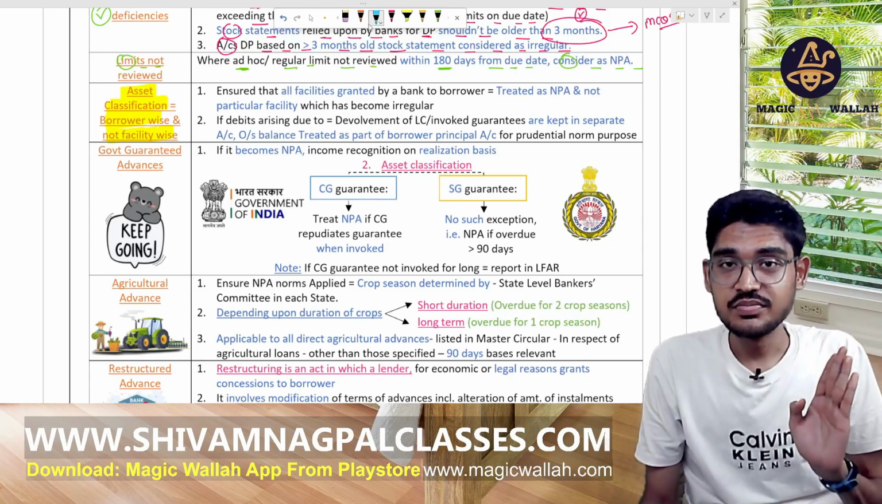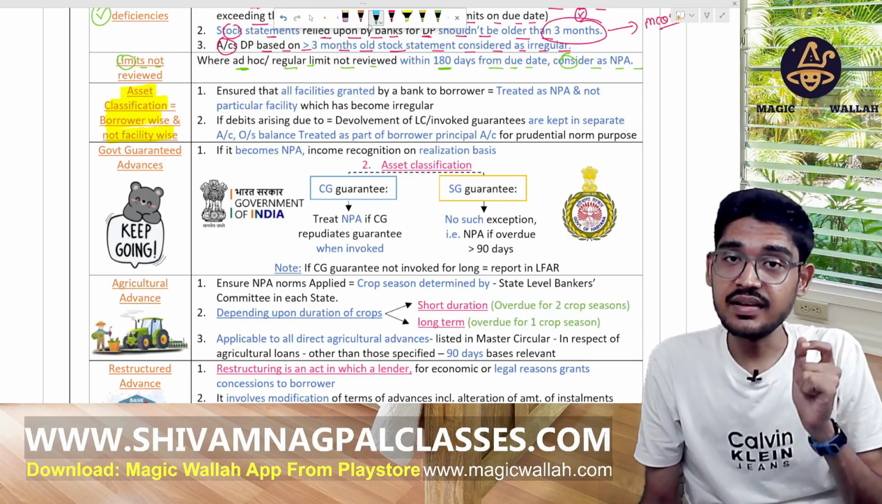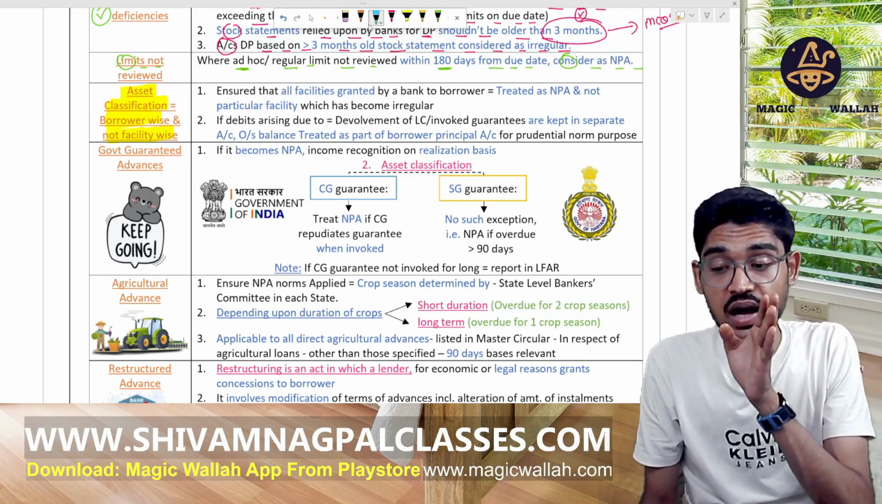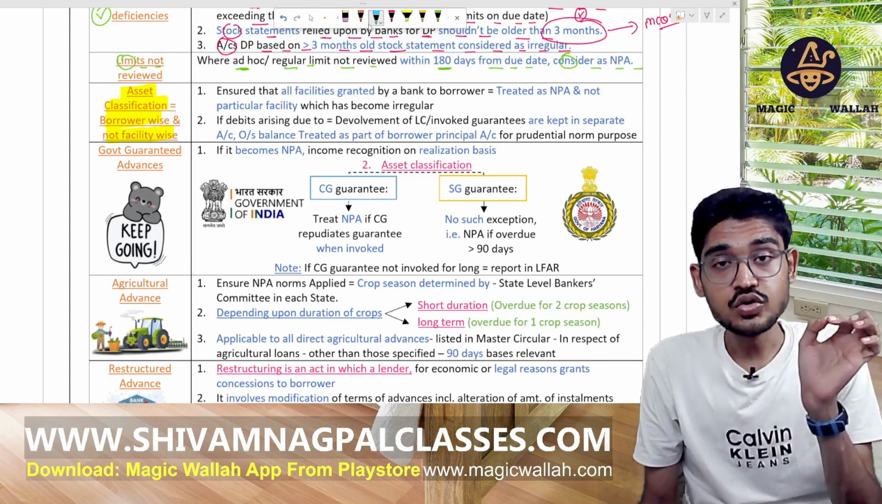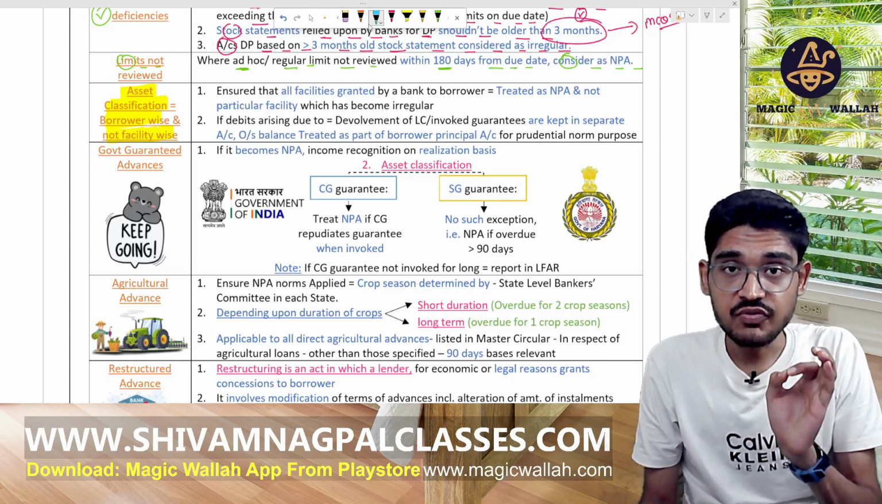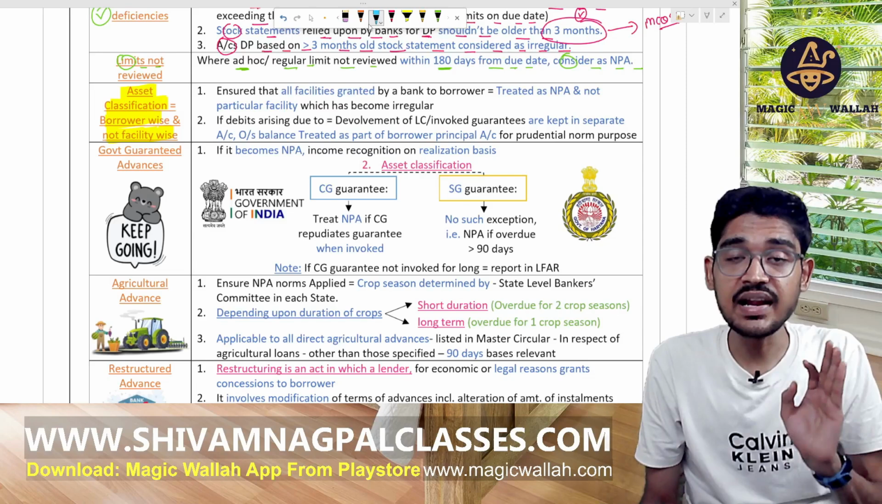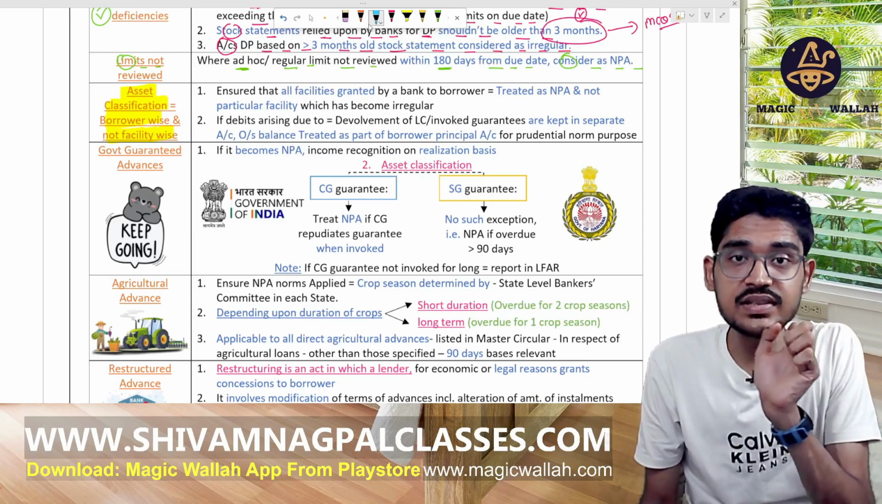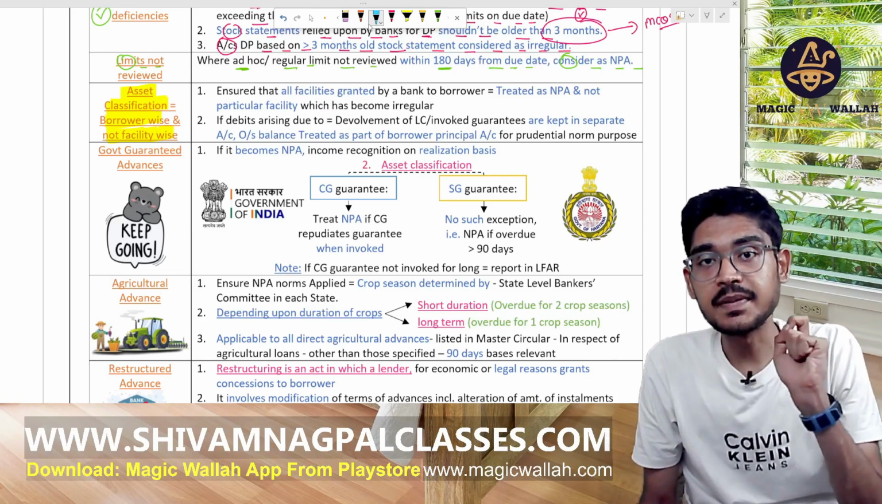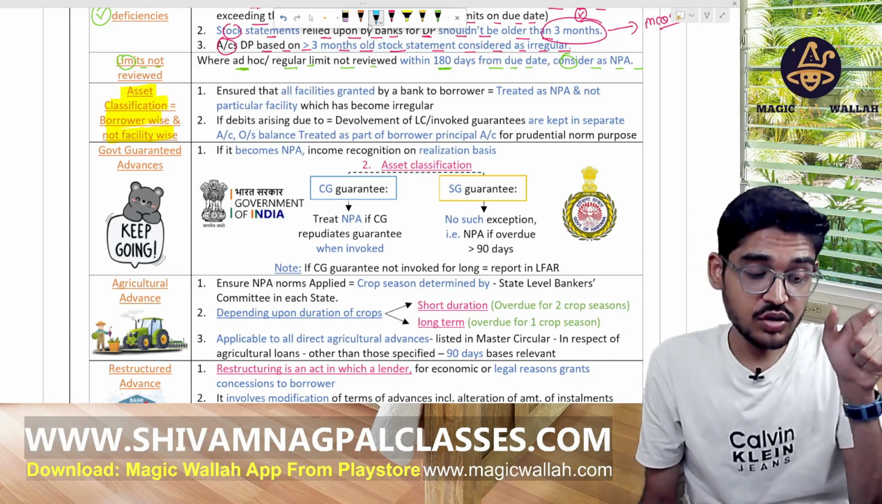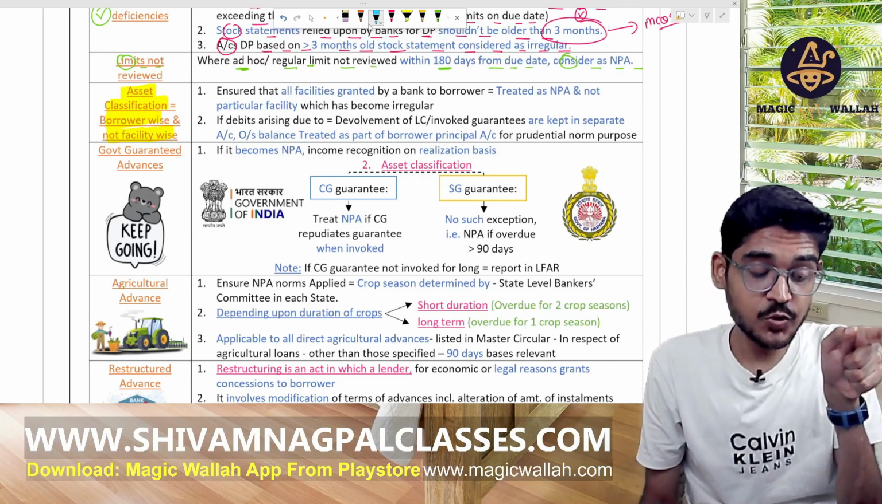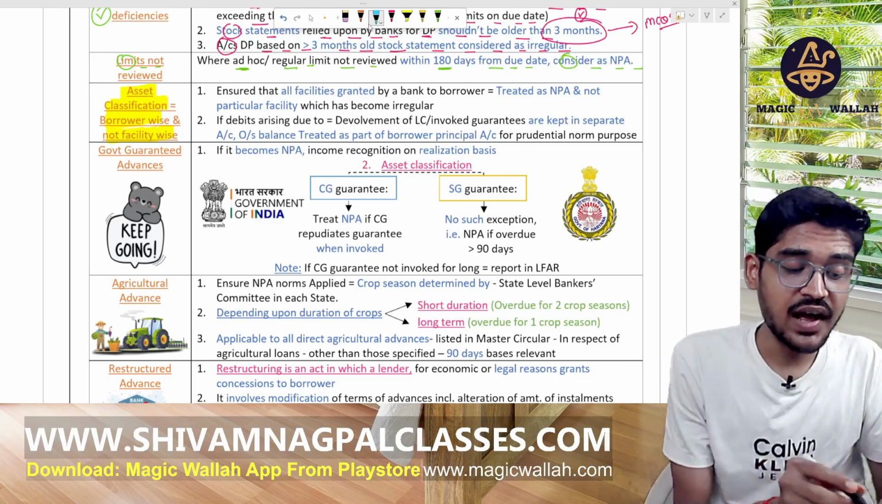All the accounts and different loans taken by a single customer, whether in the same bank or different banks, are attached to a single customer ID, so that we can identify that all these accounts belong to a single person. So now the asset classification should be borrower-wise, not facility-wise.